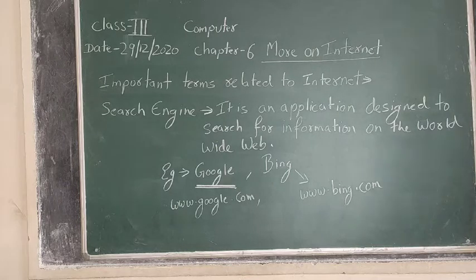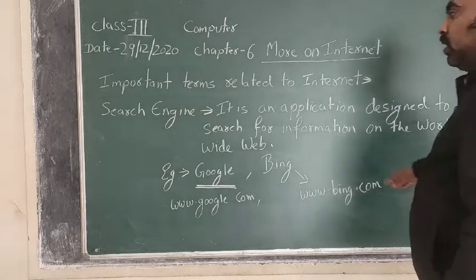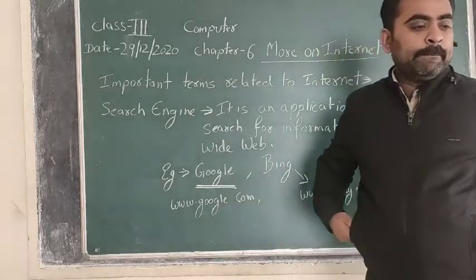So this is the way in which you can use a search engine on your system to search for any information.